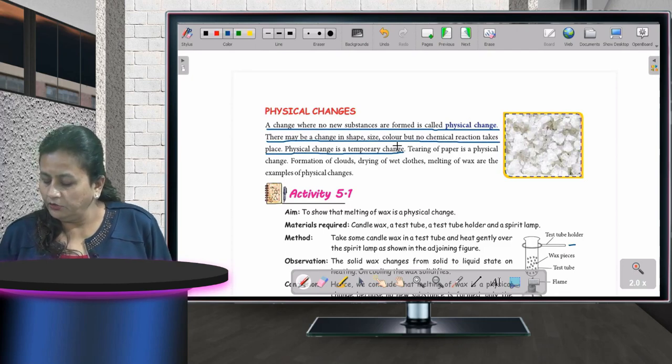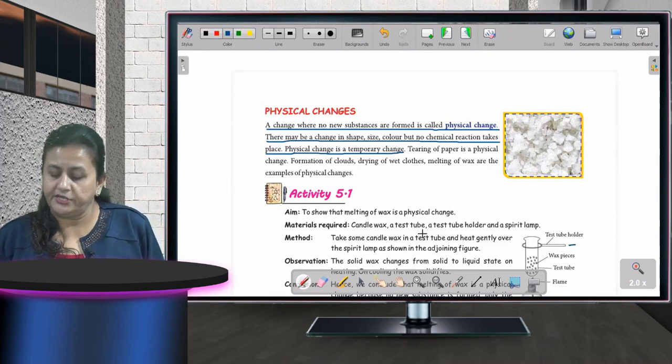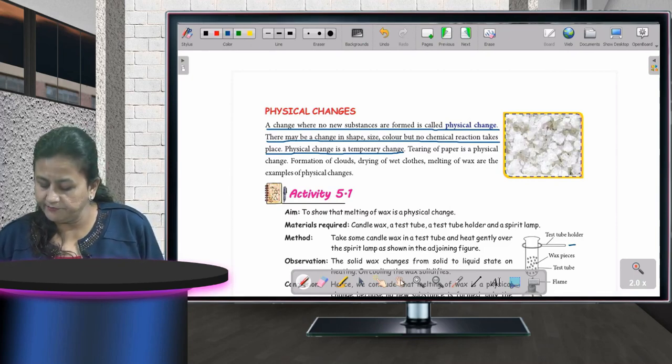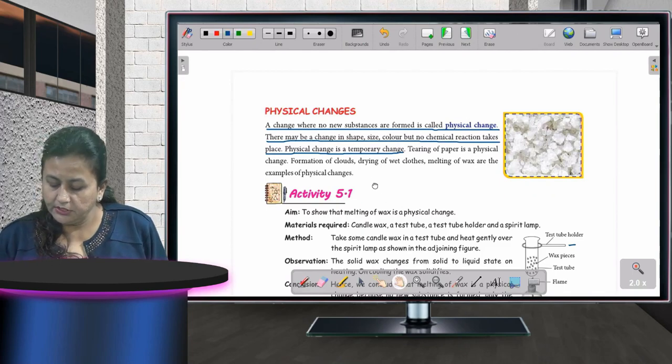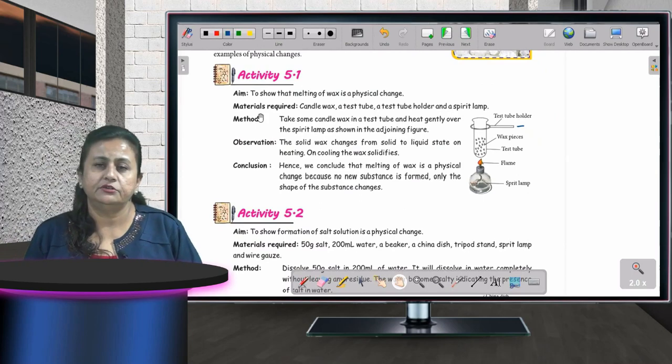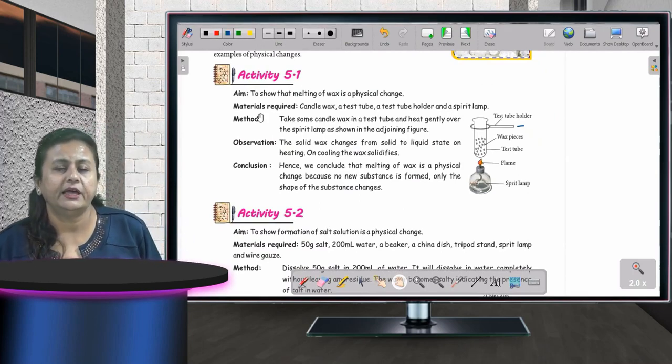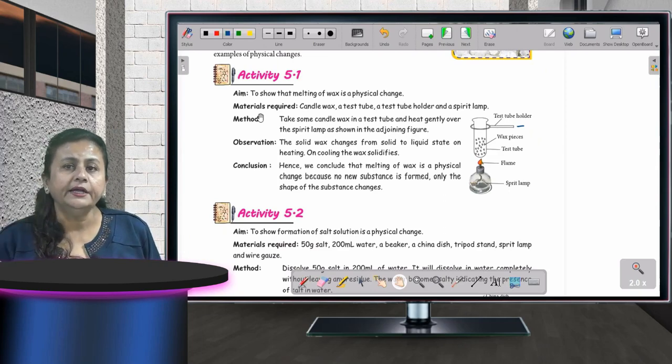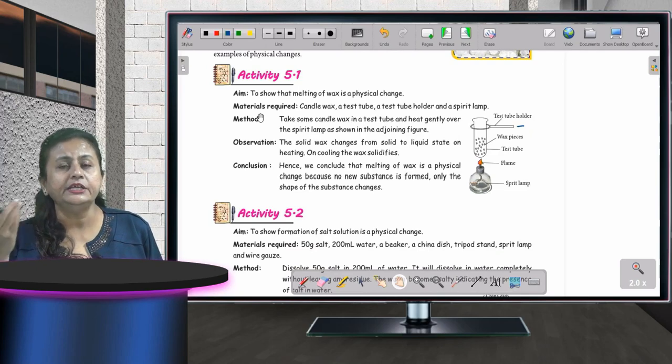Now, to prove that physical change is a temporary change, we are going to conduct two activities which are mentioned in your book. The first shows that melting of wax is a physical change. Children, you will take a test tube and put some pieces of wax in it. Now, you will start heating that tube. What will happen after some time? As you are heating the wax in the tube, it will start melting. The solid form will change into liquid form.